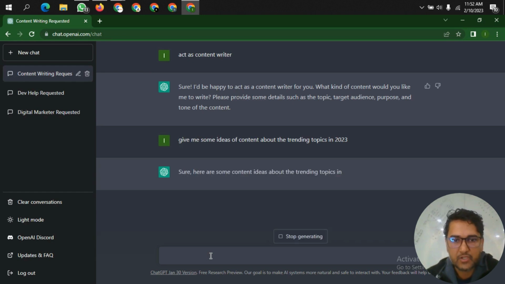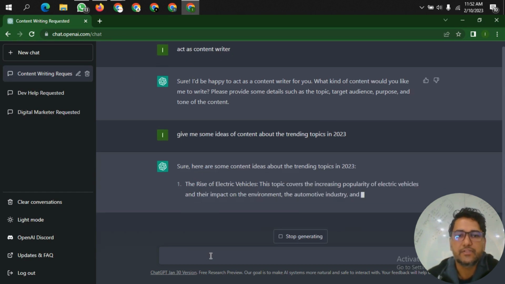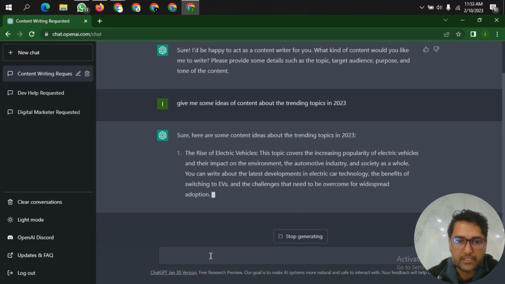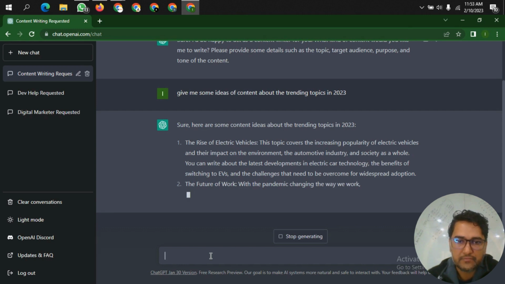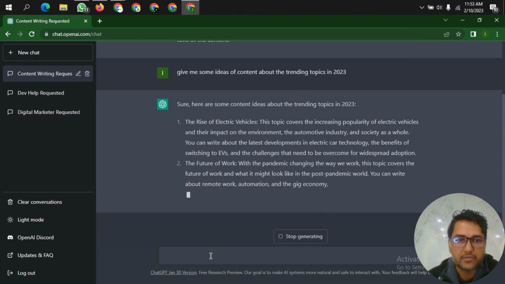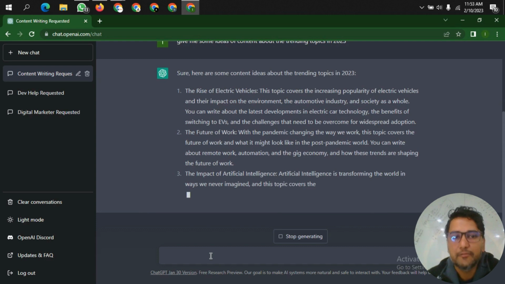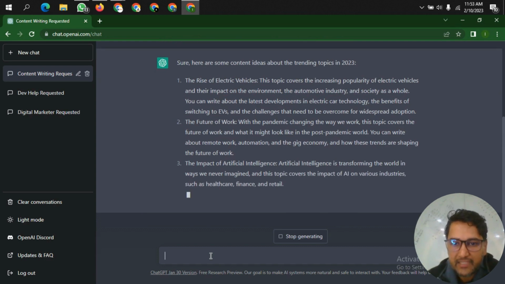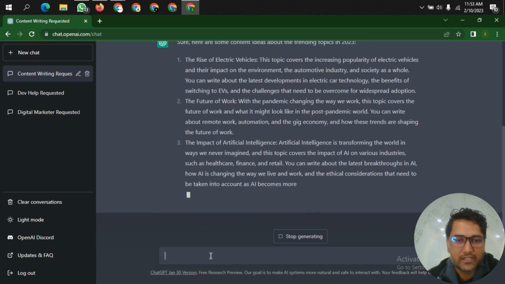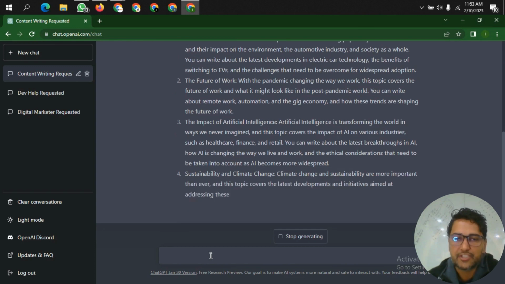So, sure, here are some content ideas about the trending topics in 2023. So these are exactly the trending topics. The rise of electric vehicles, indeed a trending topic. Okay, and the future of work with the pandemic changing the work. Exactly, the freelancing and everything. It has covered that. You can create content around that idea. The impact of AI, obviously the Chat GPT AI, and its impact, how it will overcome the whole world and everything. It is giving you the idea. Sustainability and climate change, yes.